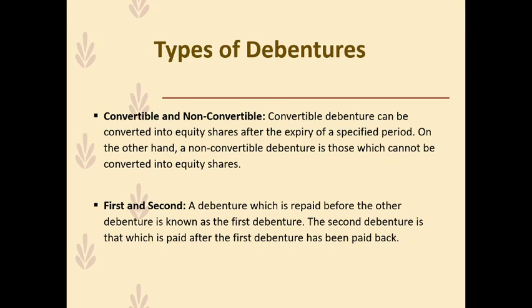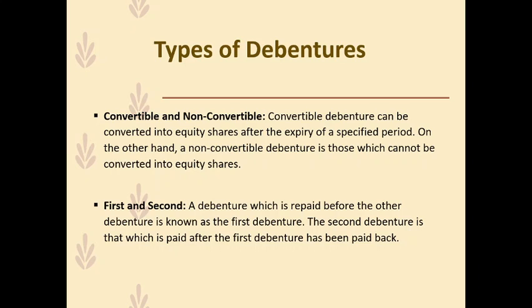Now third is convertible and non-convertible debentures. So a convertible debenture can be converted into equity shares, nowadays even into preference shares, after the expiry of a specified period. On the other hand, a non-convertible debenture is one which cannot be converted into equity shares. They are redeemed at the maturity date, by payment of a lump sum, or nowadays the companies may redeem those debentures in stages, or they may amortize those debentures.